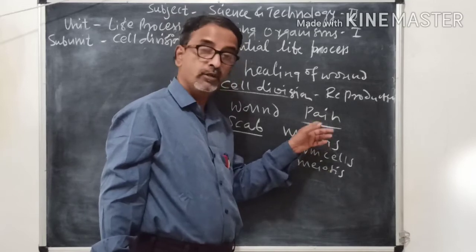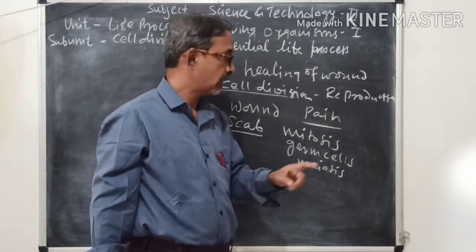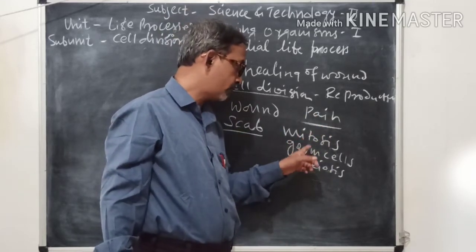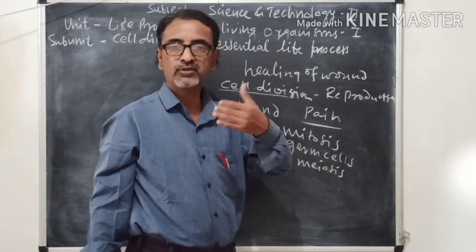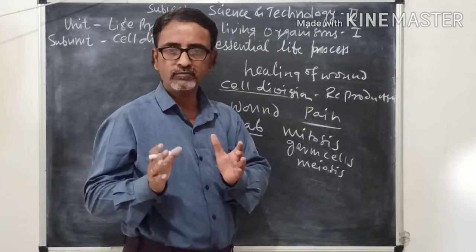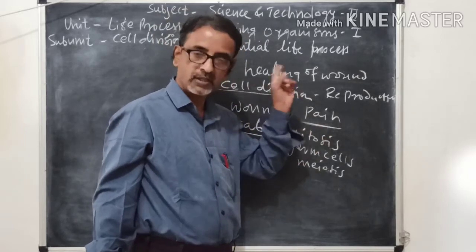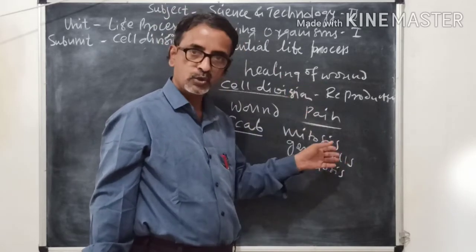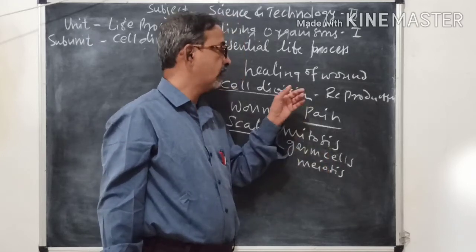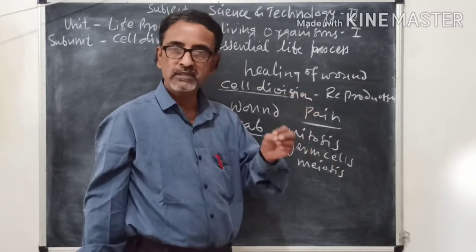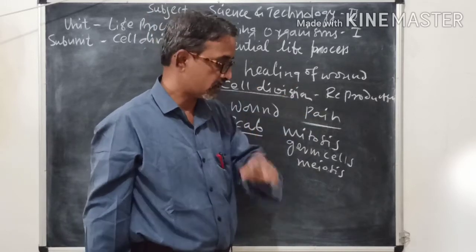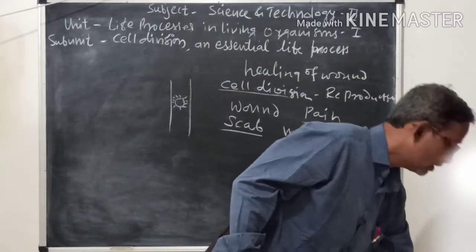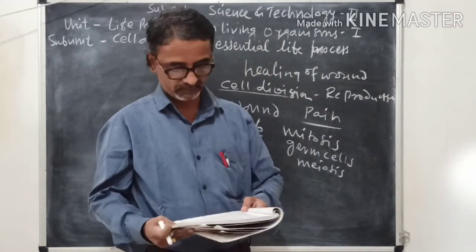In sexually reproducing organisms, reduction division or meiosis takes place, and by this new individuals are formed. How they are formed, we have seen in reproduction already, and we will also see today with the help of types of cell division. So these are all the questions under the heading Use Your Brain Power.